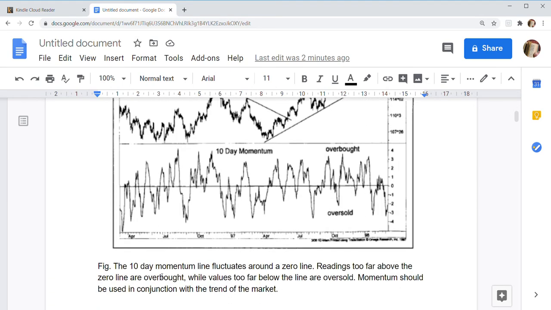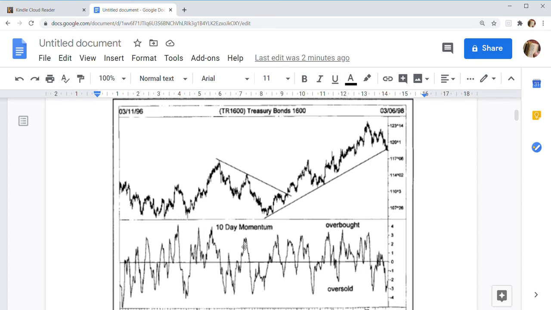The 10-day momentum line fluctuates around the zero line. Readings too far above the zero line are overbought, while values too far below the line are oversold. Momentum should be used in conjunction with the trend of the market.